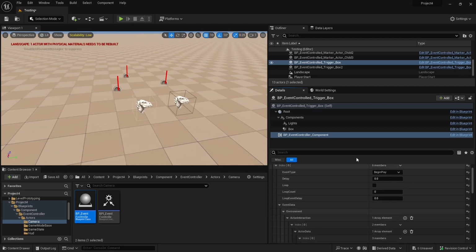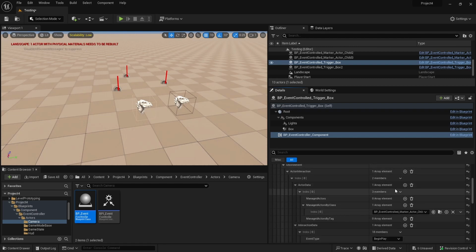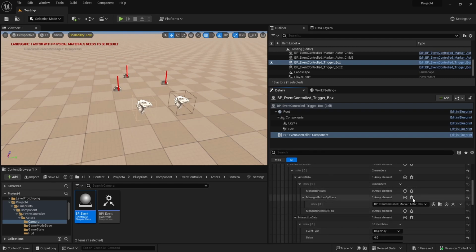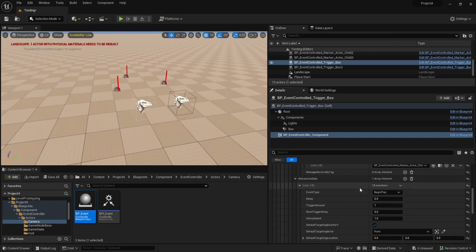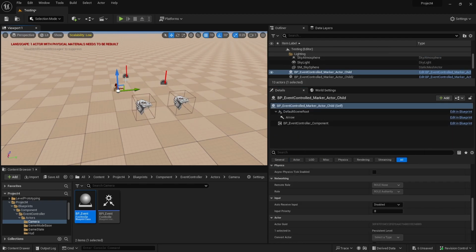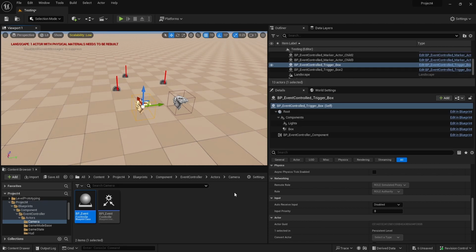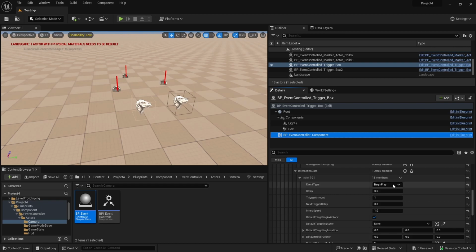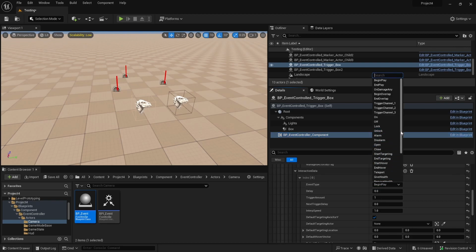So on our event type, we're going to begin play on this trigger box. What we want to do is grab all the actors of the markers. That's what we do here with the actors by class. And then the event interaction data, what do we want to run on that? So for our event controller on the other here, so this guy's event controller, these markers are going to run this interaction data. So back in this trigger box, we want to say, let's say hover. So we're going to tell the markers to hover.